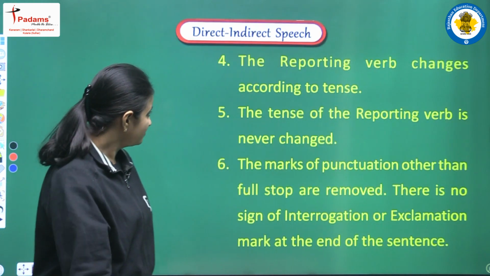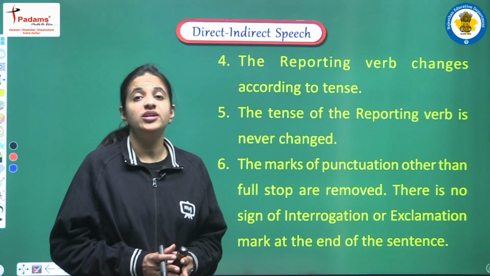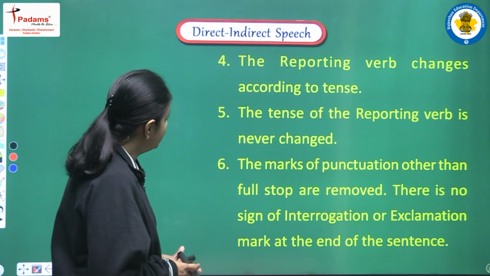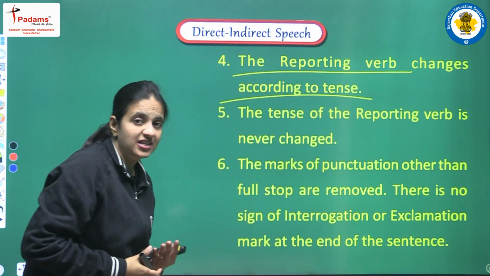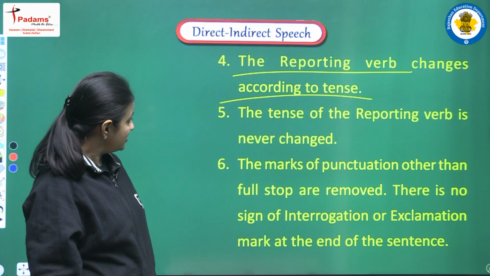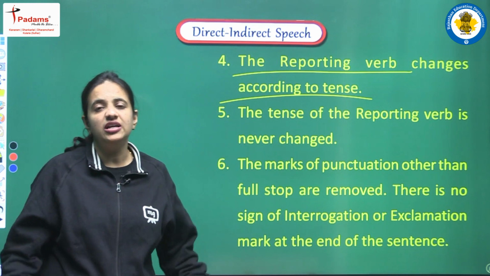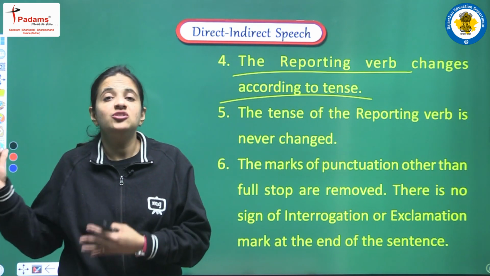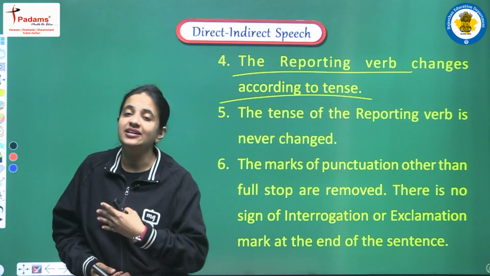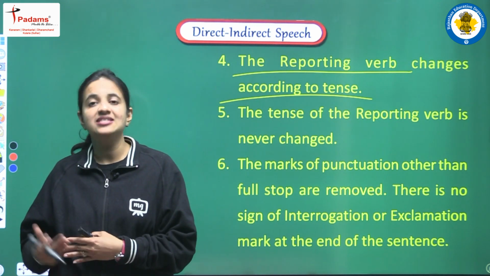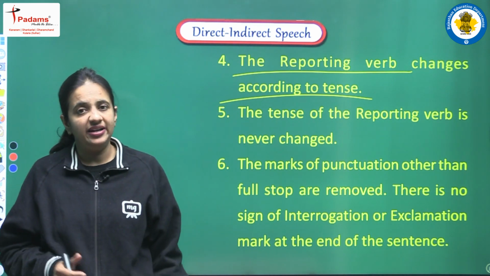Okay. Next point: the reporting verb changes according to tense. So yes, in the indirect speech sentence, when we have the reporting verb, we have to make changes according to the tense. Next: the tense of the reporting verb is never changed. So whatever tense is there in the reporting verb, we won't change that tense. Suppose there is a past tense, then in the indirect speech also we will maintain the past tense. If there is a present or future tense, then in indirect speech also we will maintain the same tense.